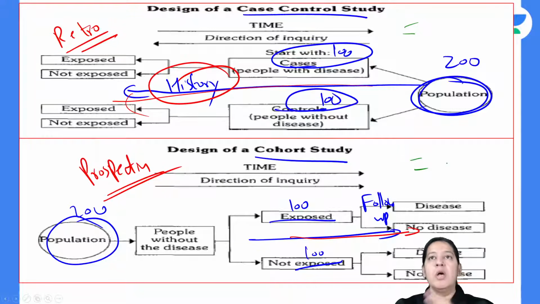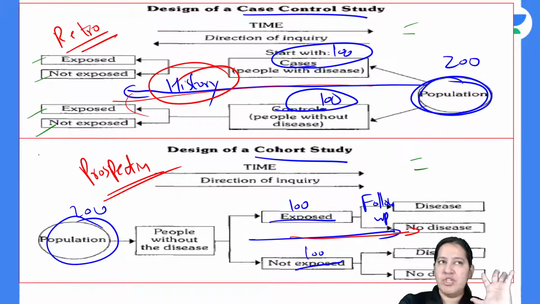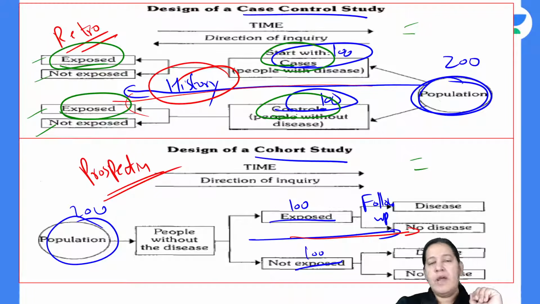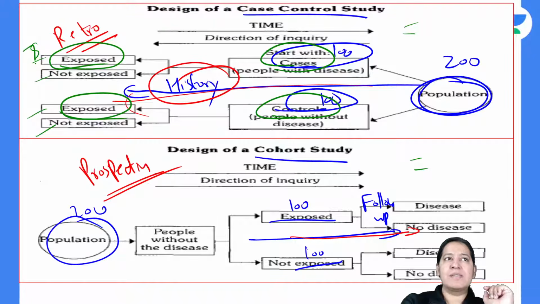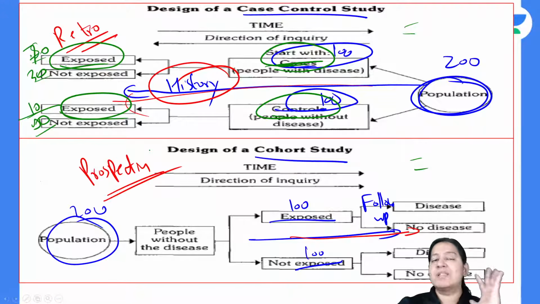And the same two scenarios here also. So here in the first case, in case control, there are four groups of population. Now we are dividing the population into four groups. So if the number of exposed people are more in cases as compared to exposed in control, it will be proven. I mean, if you find that the smoking percentage is 70-30 here and 10-90 here, then here 70% of the people smoke out of the ones who have lung cancer. Here only 10 are smoking. So you have to take that percentage, that is known as exposure rate. That will prove if it is more in cases as compared to control, your hypothesis is proven.